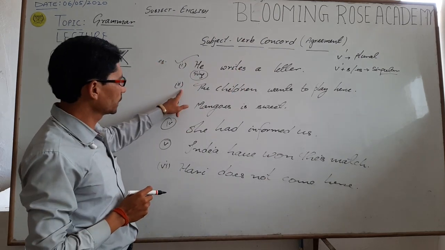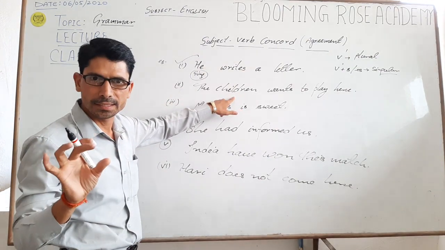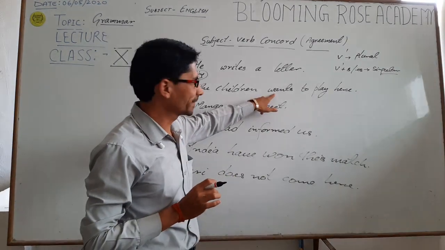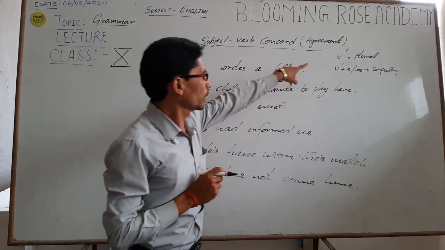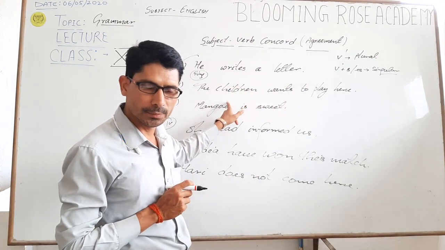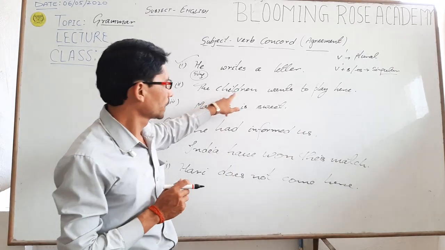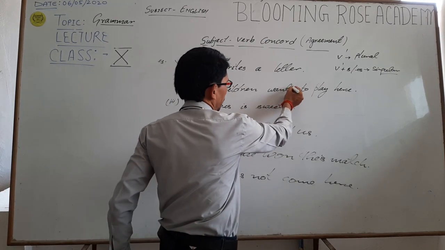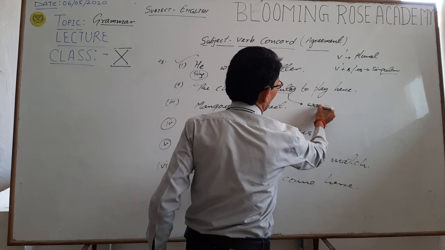See the second sentence: the children wants. Child is a singular subject and children is a plural subject. So over here, wants is a wrong verb, because the subject of this sentence is plural, so the verb should also be plural, because a singular subject takes a singular verb and a plural subject takes a plural verb. So this verb should not be wants, it should be want. We have to remove s from here, and our correct answer will be want.